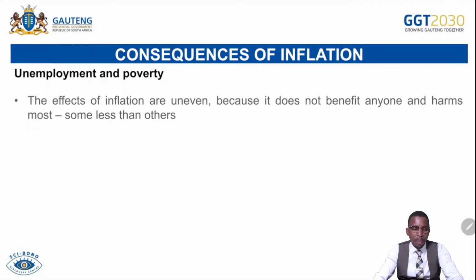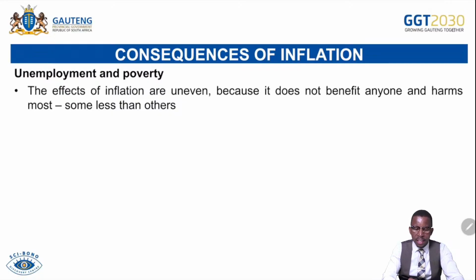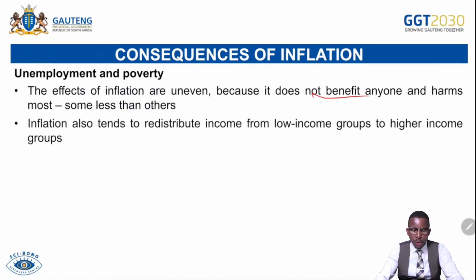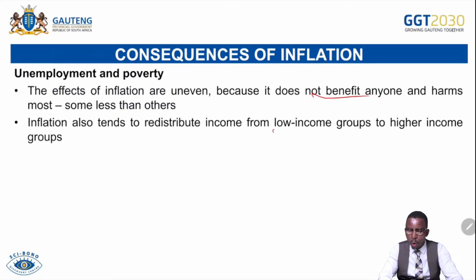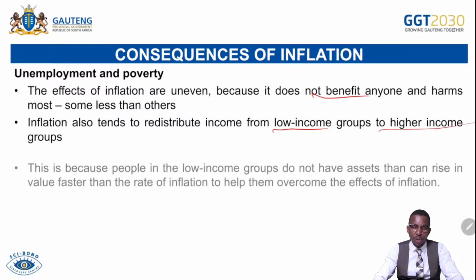Then we talk about unemployment and poverty. The effects of inflation are uneven because it does not benefit everyone and harms most, some less than others. Inflation also tends to redistribute income from low-income groups to high-income groups, meaning those people that are earning more, we call them basically the middle class. They are owners of factors of production. They benefit because they collect money from low-income groups, meaning they make more returns on their investments.